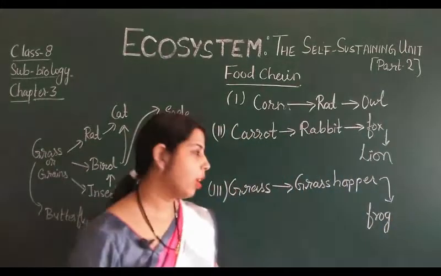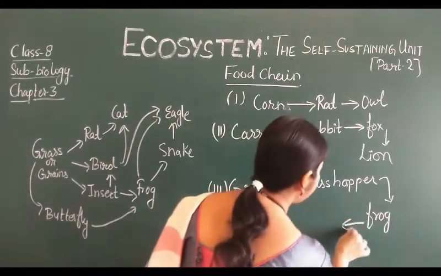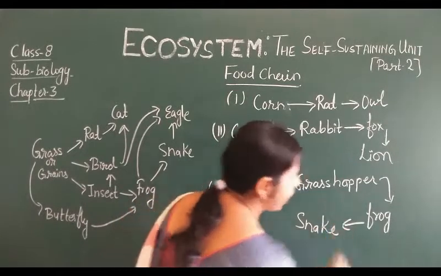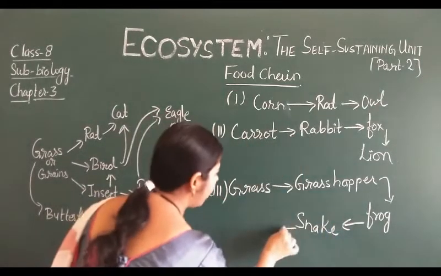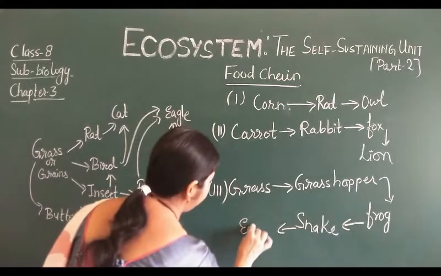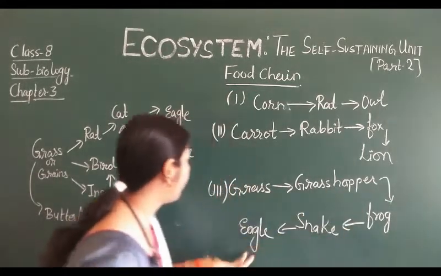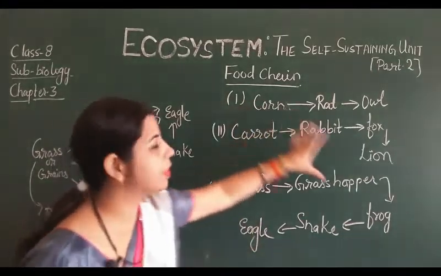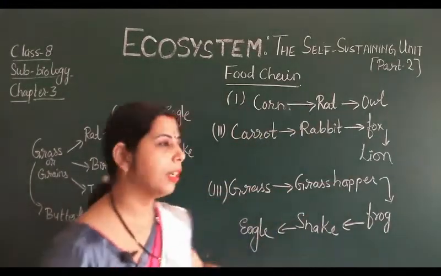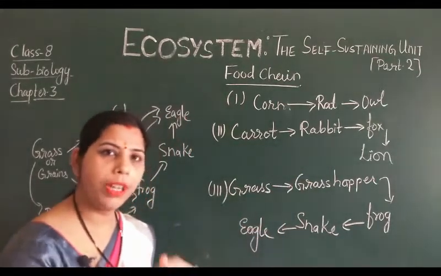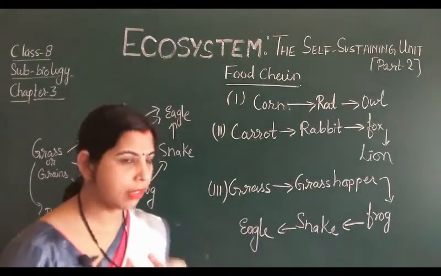Now the frog is consumed by the snake, and the snake is consumed by the eagle. That means here 1, 2, 3, 4, 5 steps are there. So this is the 5-step food chain. These are the different types of food chain which determine the feeding relationship, how the energy is transferred.